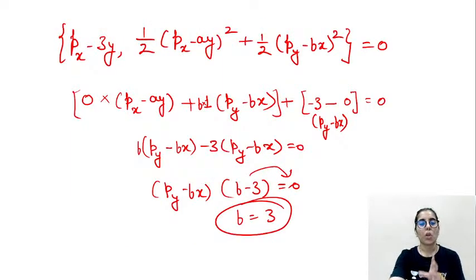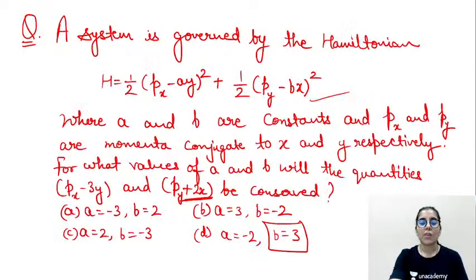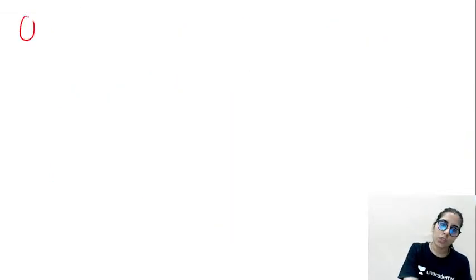Let me just take the next question now. The same process for the second function you can also do, and you will get the a value as well. Since our answer is matching with only one option, we are ready to answer it just like this. Next question.